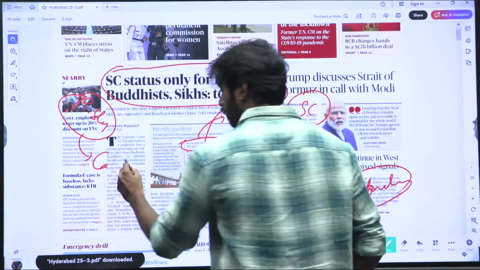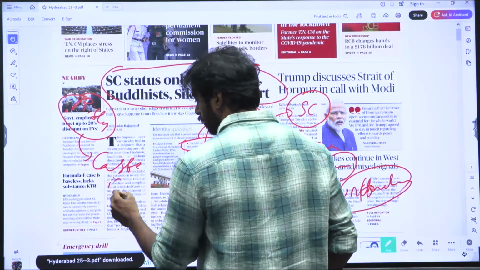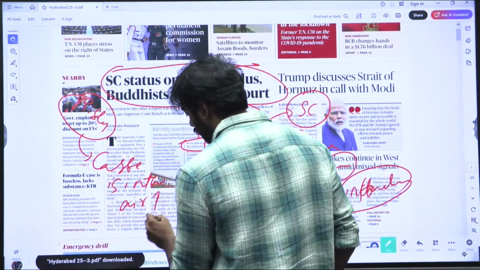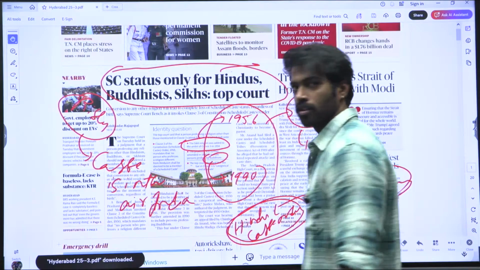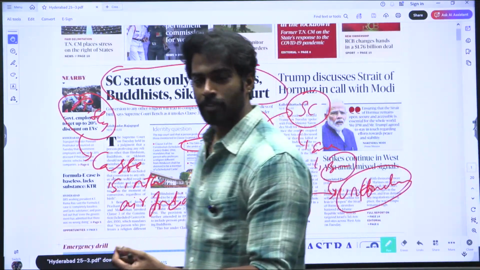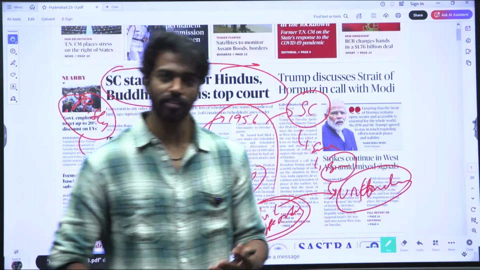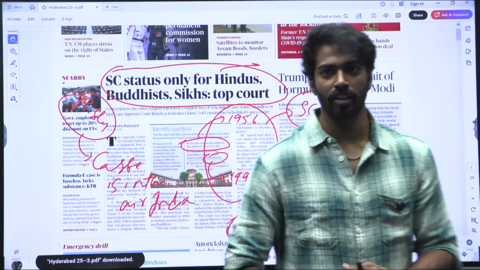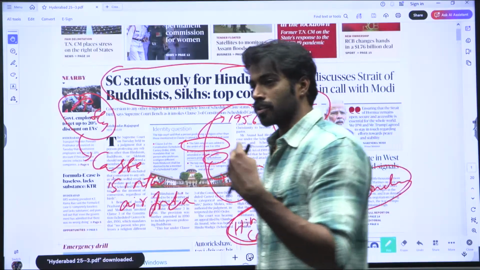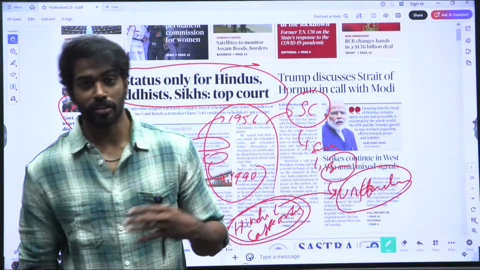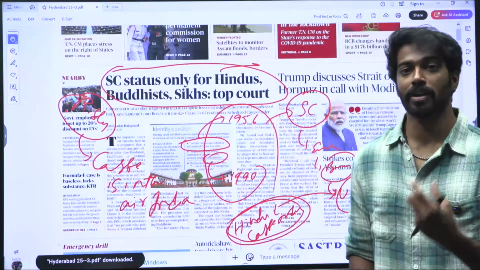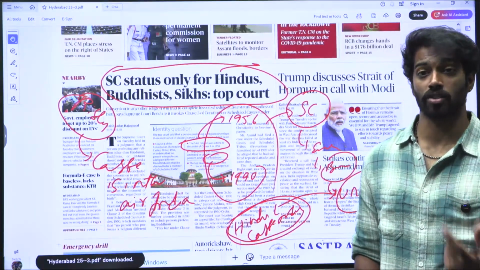It is not part of one religion, rather it is prevalent in all the religions present in India. It is also present among Muslims and Christians. So untouchability is present in many religions, not only in the Hindu caste order.